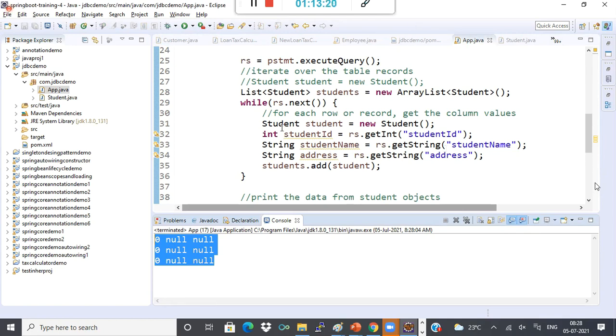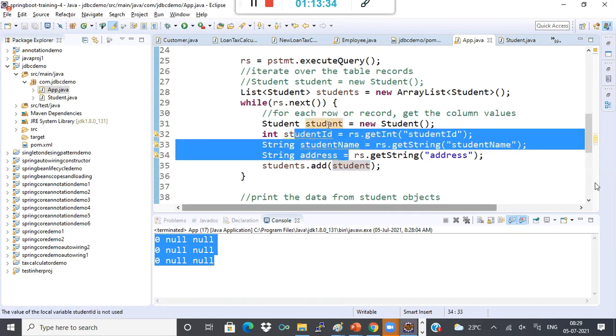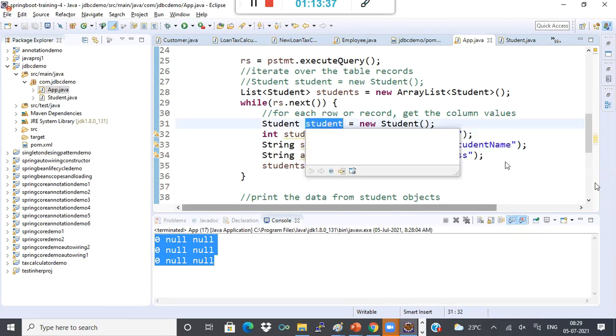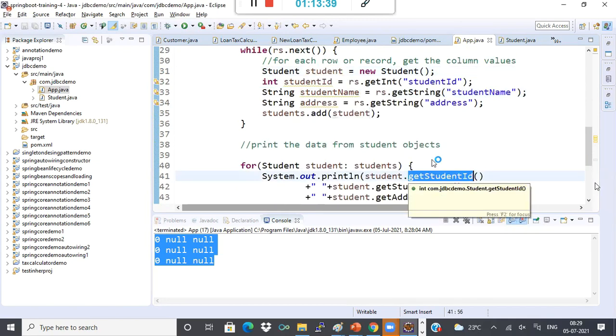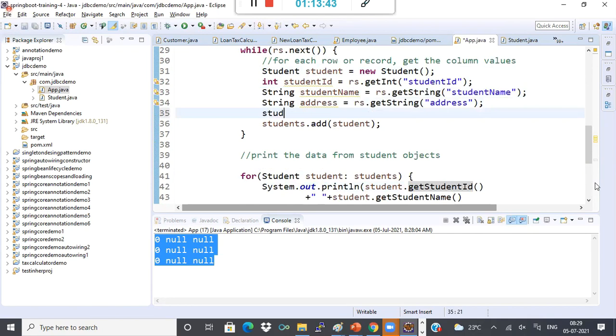See, I created a student object and populated the array list, but I did not set the properties. Only if I set the student properties will I get the values when I call get student ID, right? So let me do that.